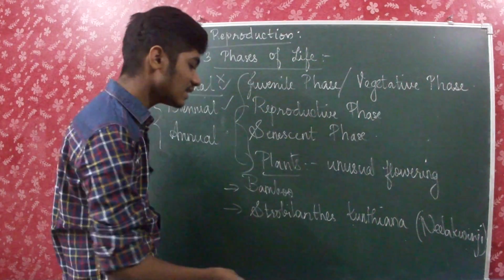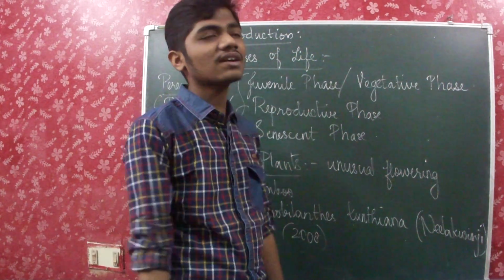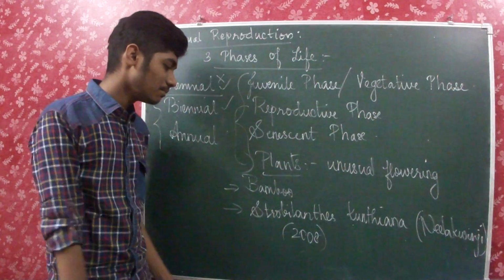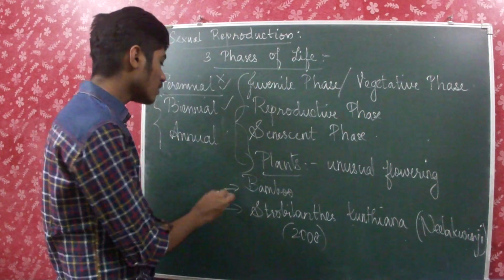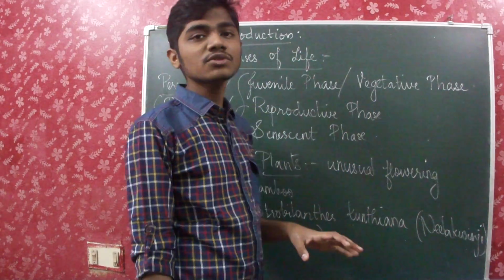And this recently happened in 2008, when all the hilly areas of Karnataka, Tamil Nadu and Kerala were covered with bluish flowers of Strobilanthes kundiana. These are the two examples for unusual flowering which we must know.